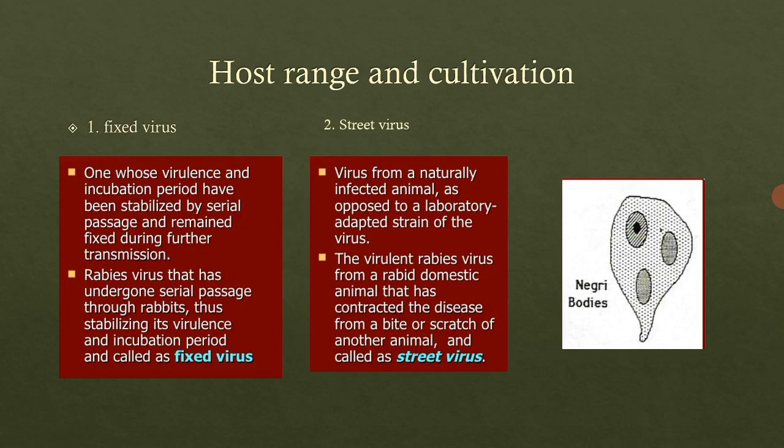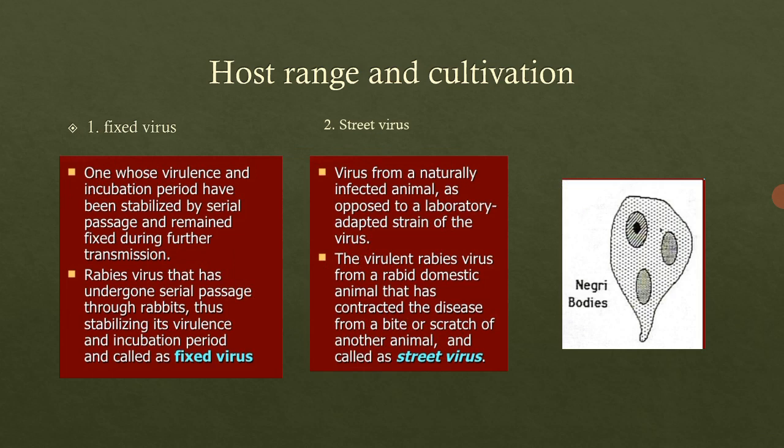Then we have two types of viruses depending on the infection. First is the fixed virus and the street virus. What is a fixed virus? The one whose virulence and incubation period have been stabilized by serial passage and remain fixed during further transmission.